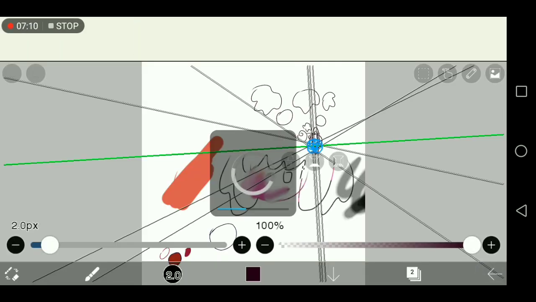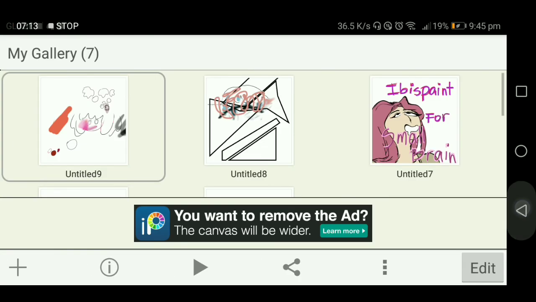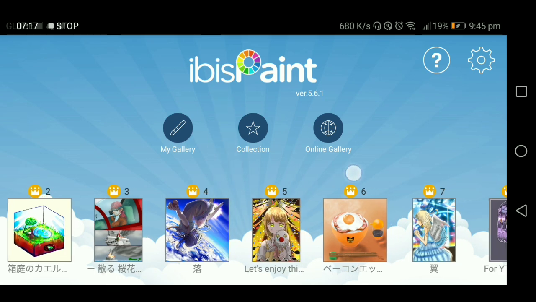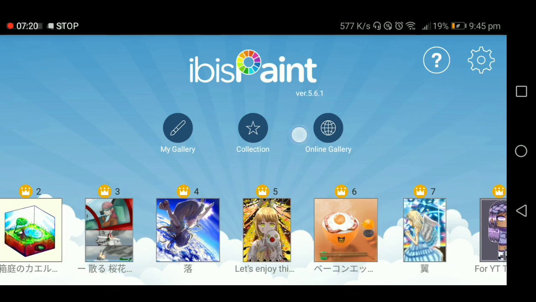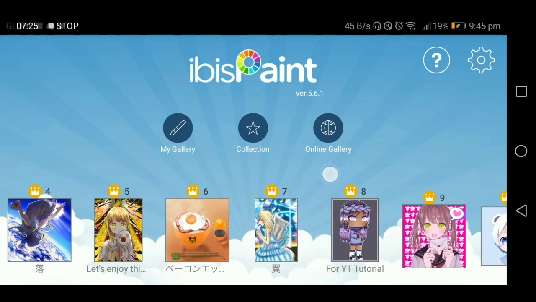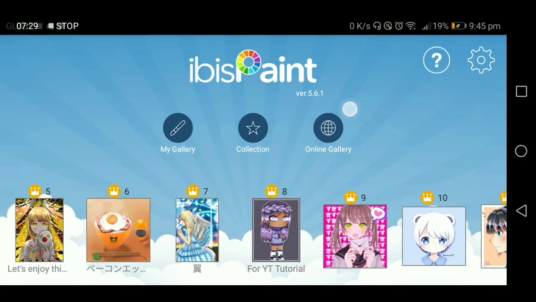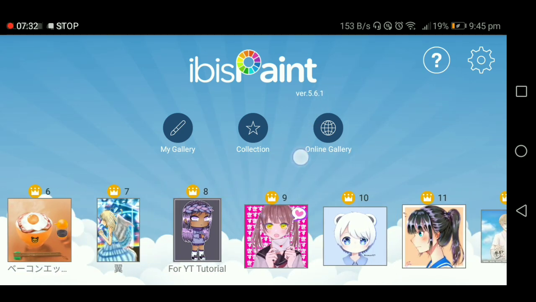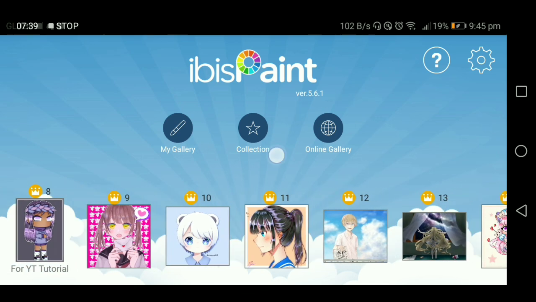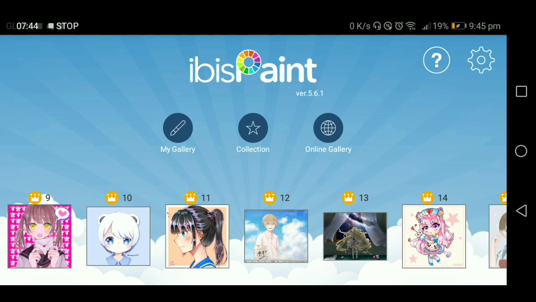Let's go back, and then the two things here, online gallery. I'm not gonna press this now because the screen is too tiny, and I pressed it earlier and it barely showed anything. So this is kind of like Twitter, only for their drawings. The things you see here are from online gallery. They're from other users. You can also view them.